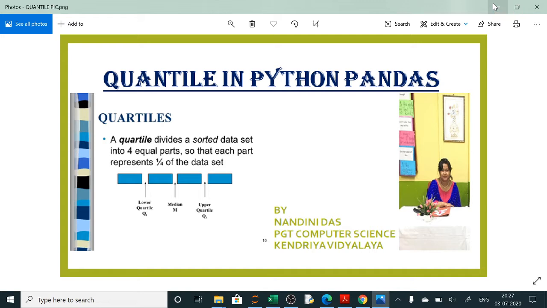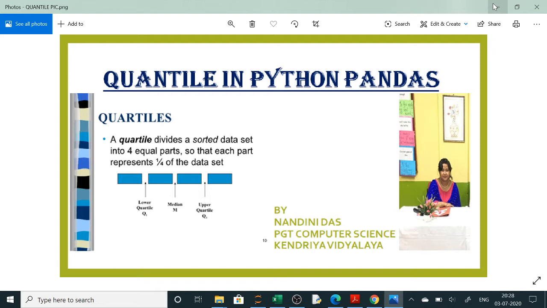Now what is a quantile? Suppose data is given to you and you have sorted it. Suppose in your class there are 40 students and you have sorted their marks in ascending order. Now if I ask you for the 30% quantile, then you will tell the marks of that student such that 30% of the marks are lower than that and 70% are higher than that.